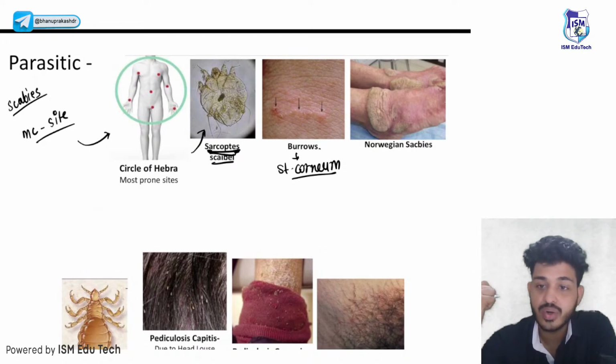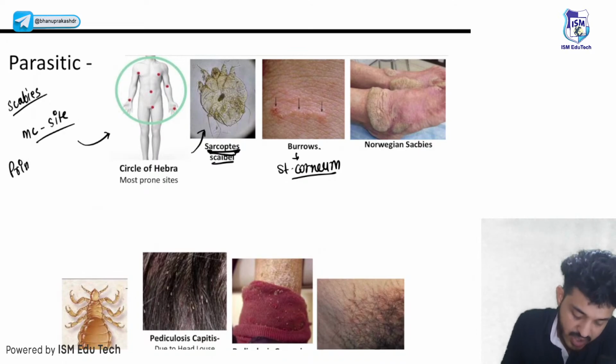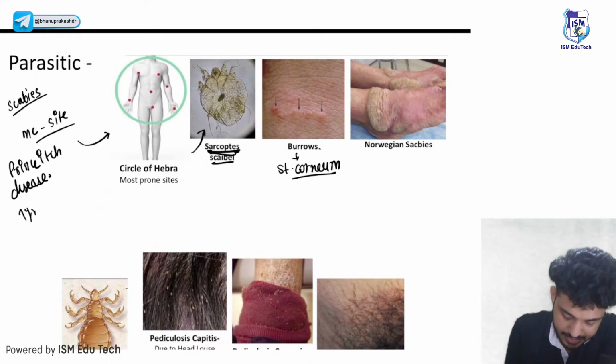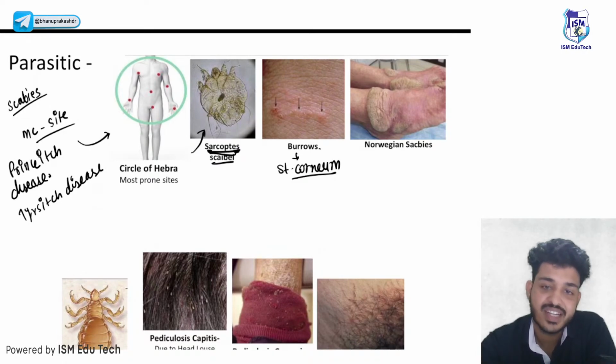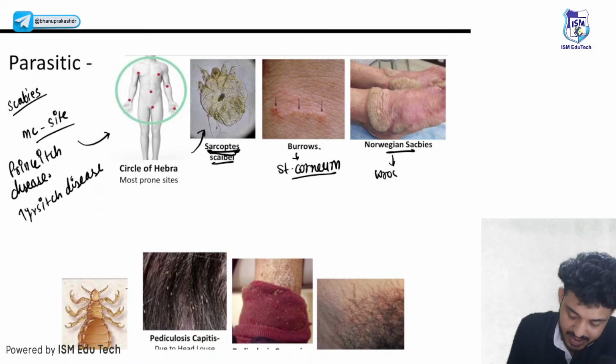This disease is also known as Prince itch disease. Also known as 7 years disease, 7-year itch disease, because there is extreme pruritus. Okay, there will be extreme pruritus. This one is the Norwegian scabies. This is the worst prognosis of the scabies. This will be the worst prognosis, guys.